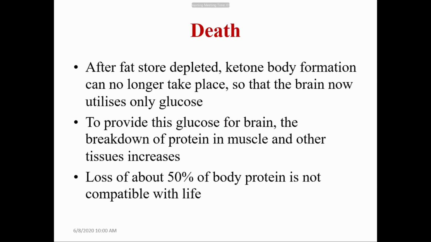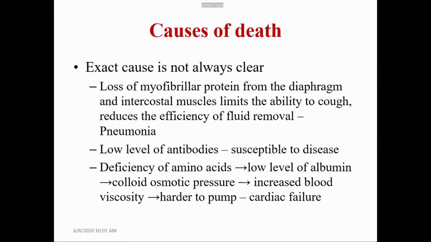Once the body utilizes the degraded amino acids as a source of energy by means of gluconeogenesis, that causes a huge loss of proteins from the body. When the body loses around 50% of body proteins, then the person may die. So, causes of death.